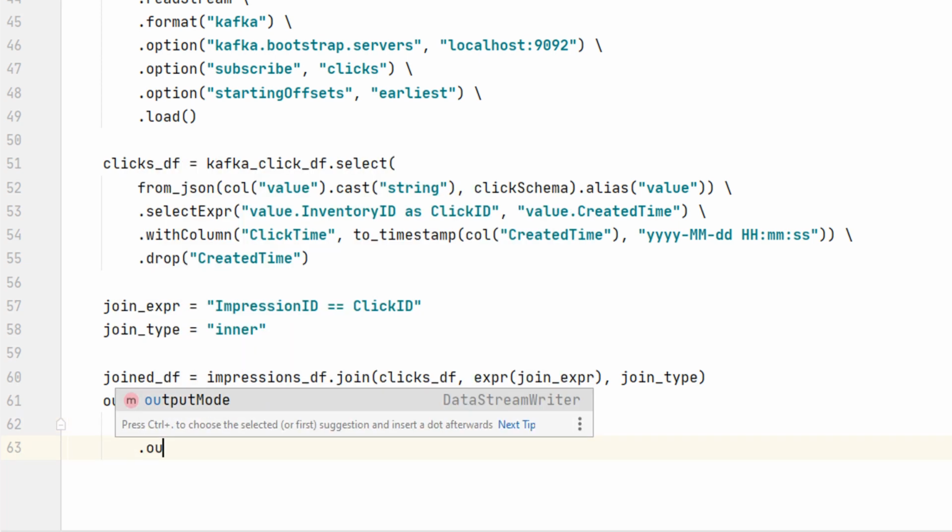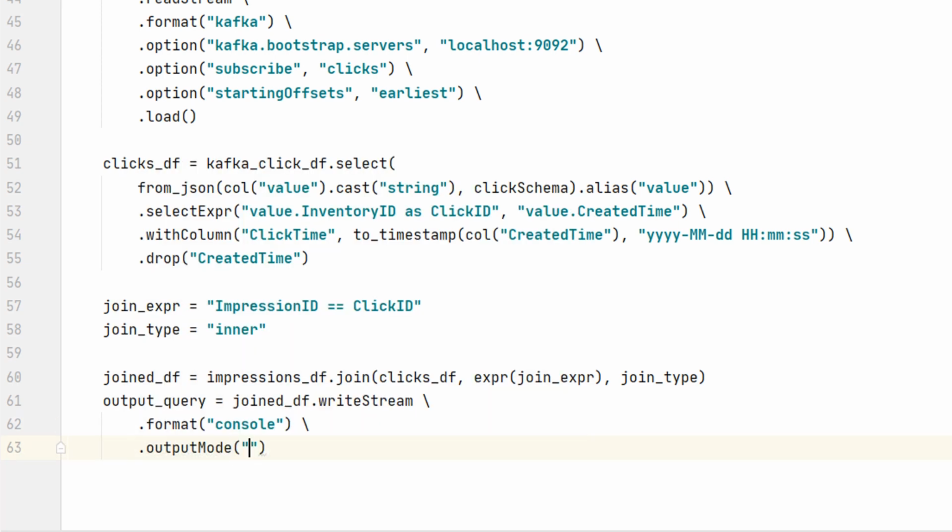What should be the output mode? Do you want to use the update mode? Well, update mode doesn't make any sense for a plain join. Why? Simple. We do not have anything to update here. Either the record is joined or it is not joined. Once it is joined, we do not have any further updates to the record, right?